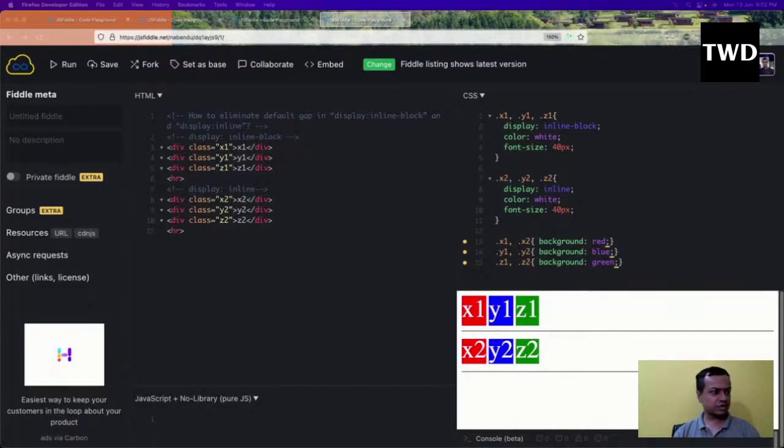Okay, how to eliminate this, let us find out. So they have given a lot of things like how to eliminate the gap and remove the space. See, a weird kind of tricks are there. This is one of the ways to eliminate it. Let us use this way, okay, not this way I think, this way I'm going to use. With comments also you can eliminate. This is a weird kind of thing, but yeah, we can eliminate with this.